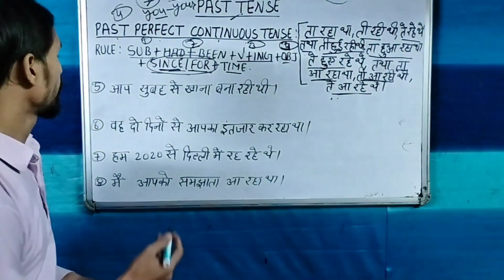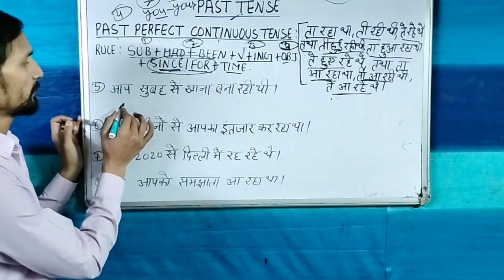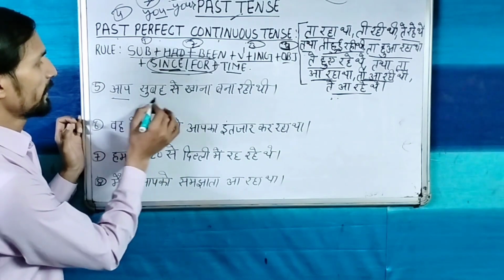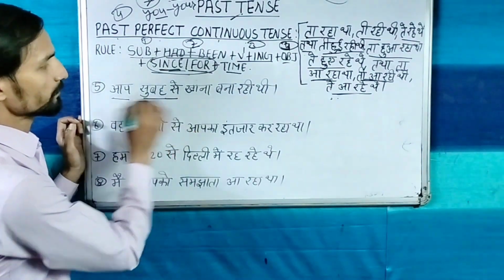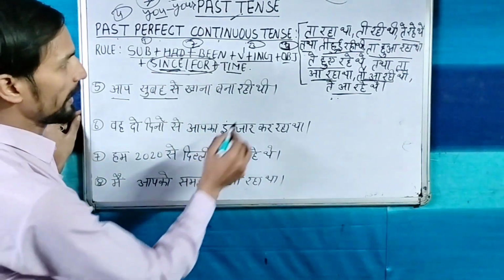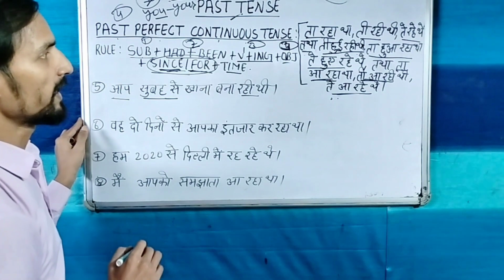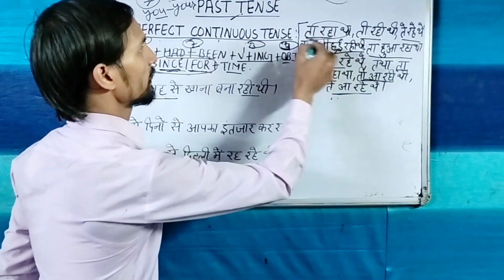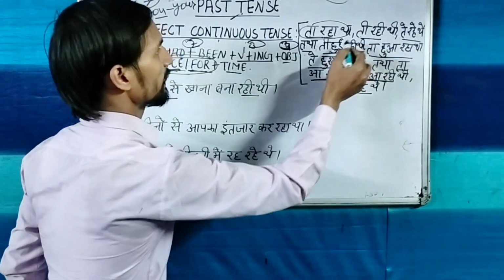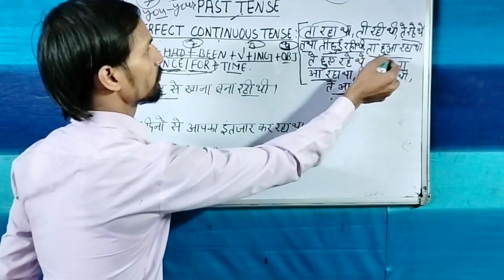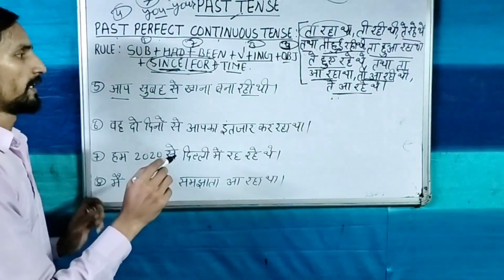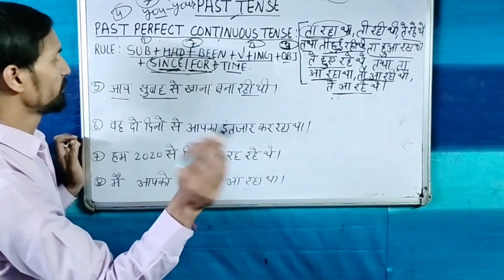So now look at the fifth sentence. The fifth sentence is आप सुबह से खाना बना रही थी. So in this sentence time has been given. When time has been given, so we use since and for. And it's not necessary when time has been given. So in your sentence ता रहा था और ती रही थी, ते रहे थे या ती हुई रही थी या ता हुआ रहे थे. These words are not compulsory to come in this sentence if time has been given.